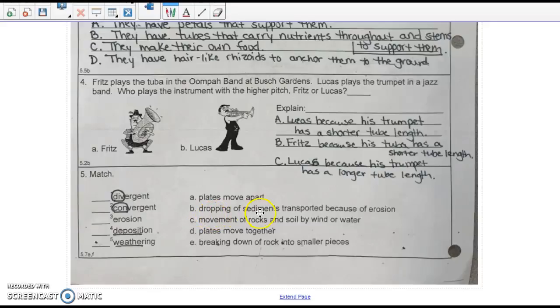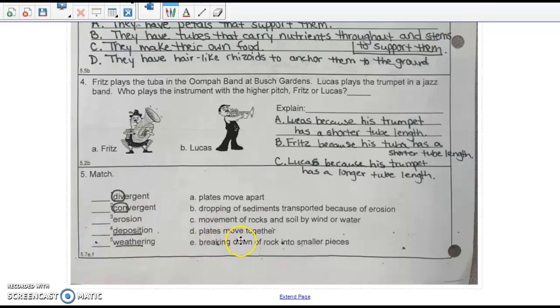So it's the dropping of the sediments transported because of erosion. Divergent, convergent, erosion, deposition, weathering. C, movement of rocks and soil by wind or water. Divergent, convergent, erosion, deposition, or weathering.